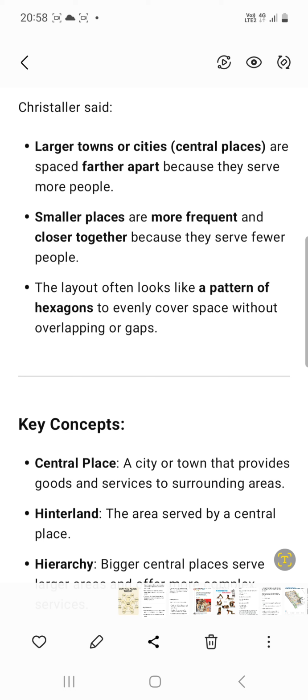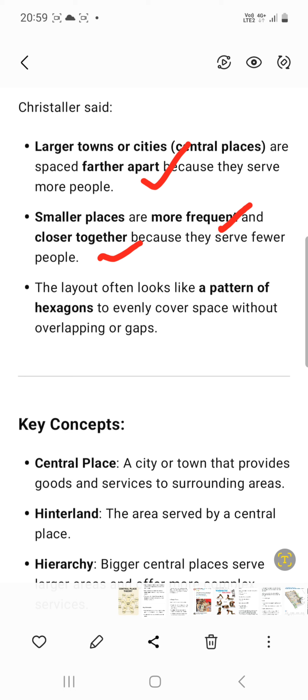They have to come to the town. And if you want much bigger services, you have to go to cities. So it goes on like that. So larger towns and cities are spaced farther apart, that is correct. Smaller places are more frequent, that means they are very nearby and closer together because they serve fewer people.